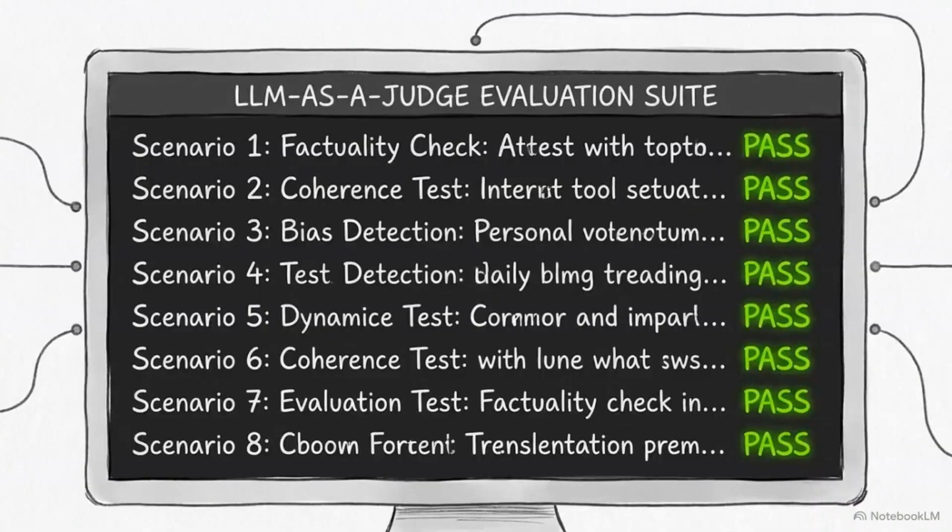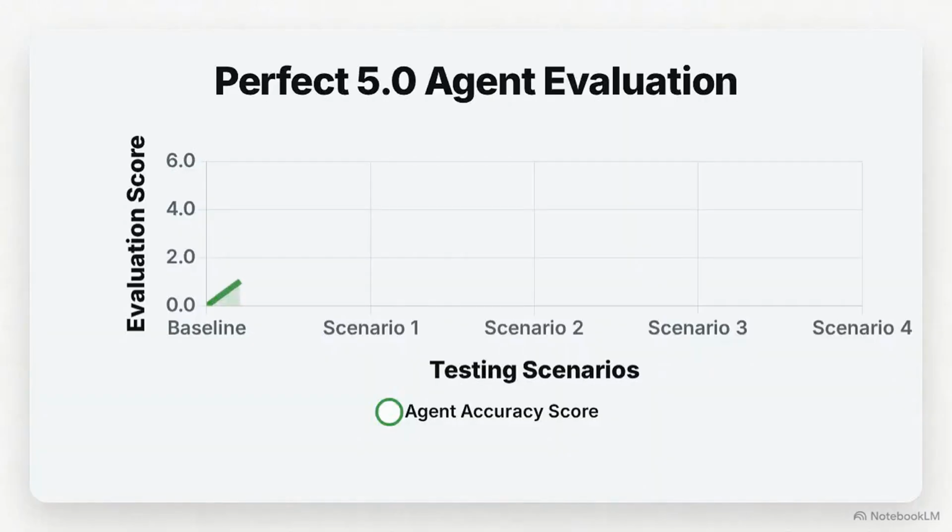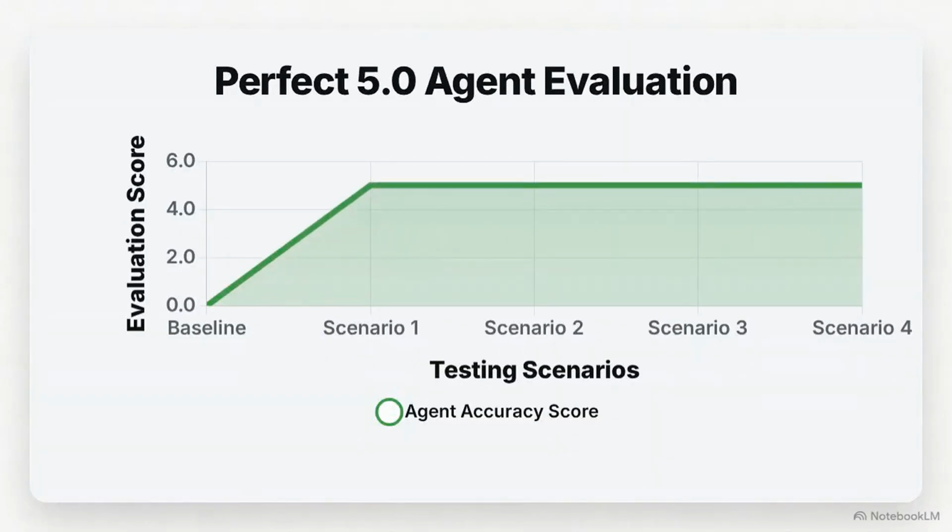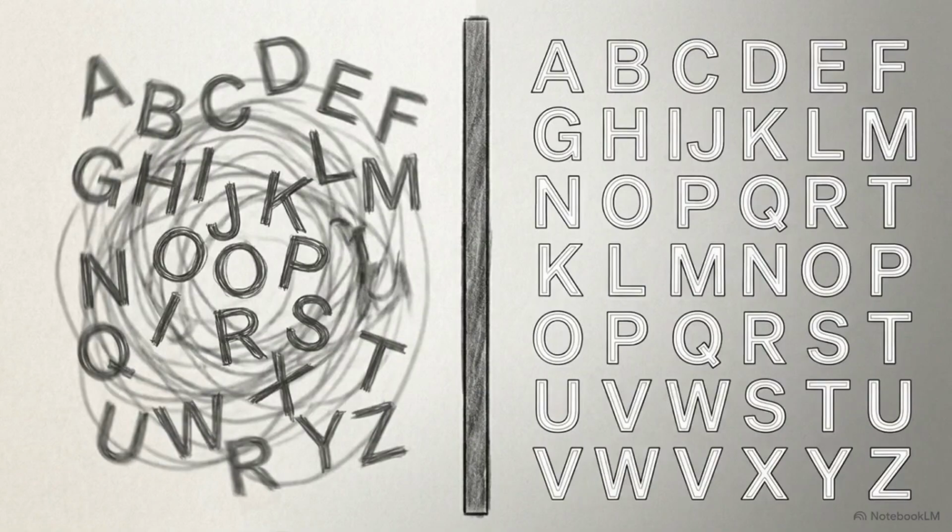Using the Google Agents CLI, we engineered a custom LLM-as-a-judge evaluation suite to test the model against edge cases. This performance graph illustrates the empirical results. Across all core trap detection scenarios, the agent achieved a score of 5.0 out of 5 for both correctness and plain language translation. That score directly addresses our initial domain problem. By applying deterministic testing protocols, we can quantitatively validate the safety and accuracy of probabilistic language models.